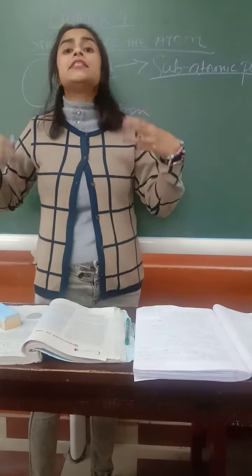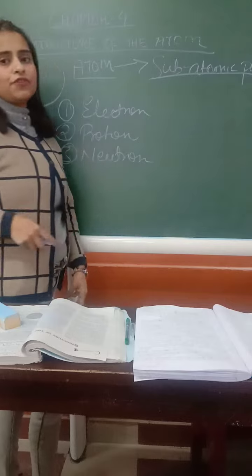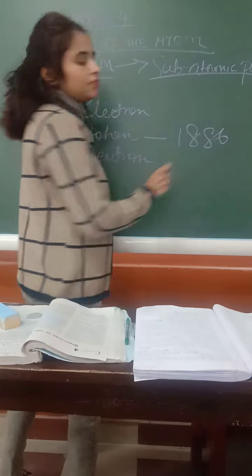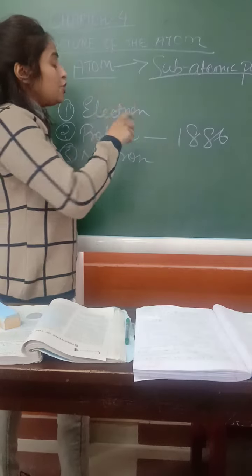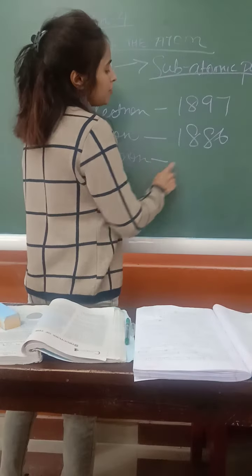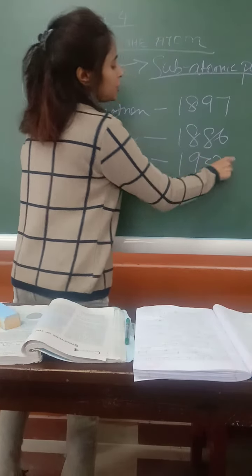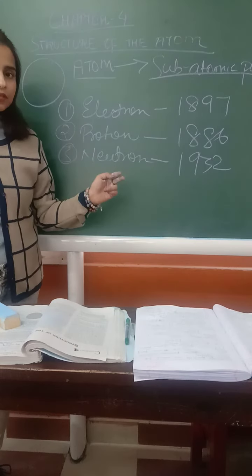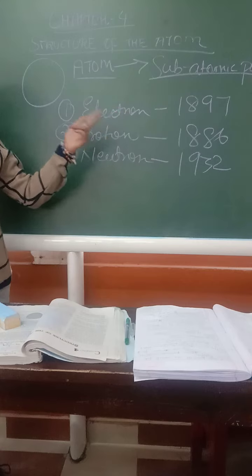Now when we write electron, proton, neutron, it is easier for us to remember. But when we talk about discovery, proton was discovered first, students. Proton was discovered in 1886, followed by electron and then neutron.